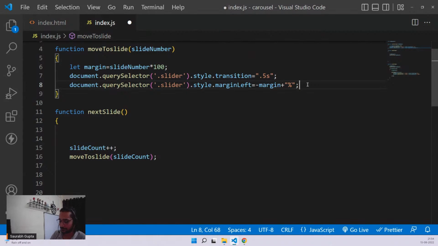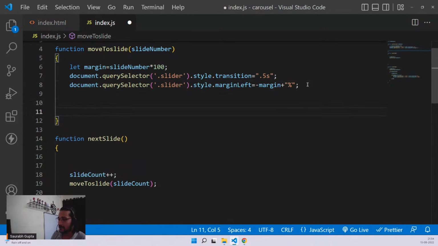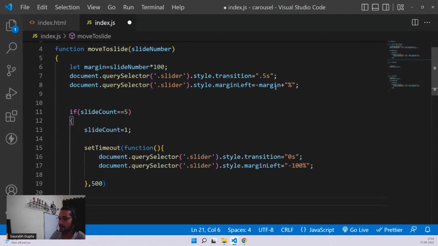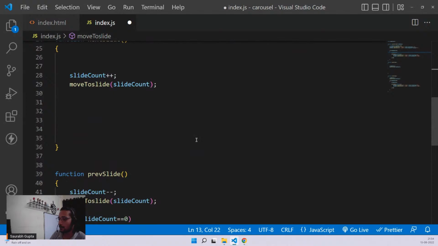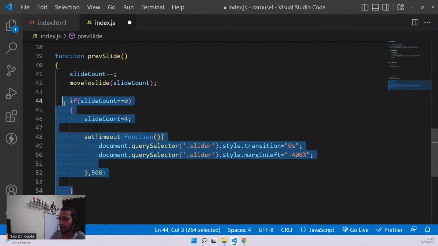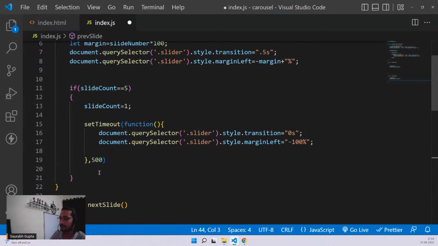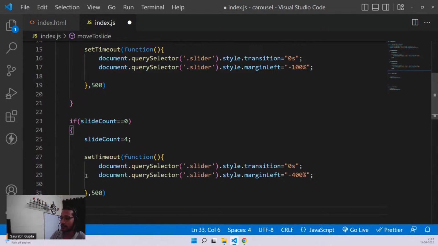Put both these codes here, so that it also works with the indicators.